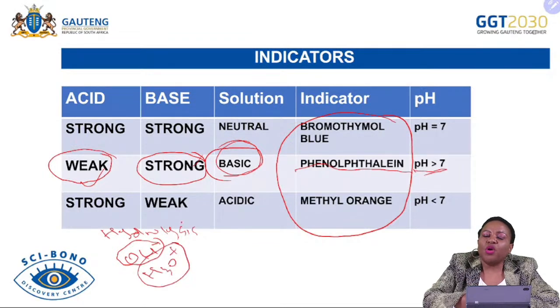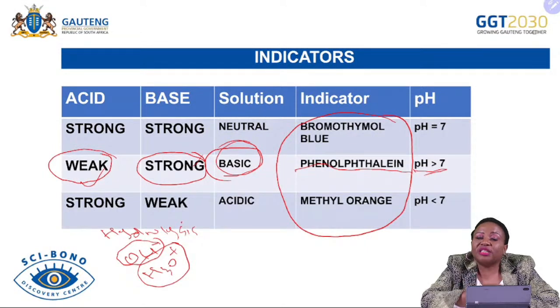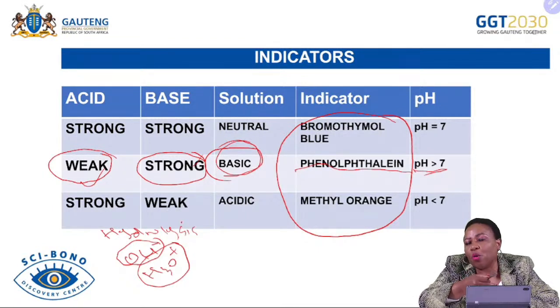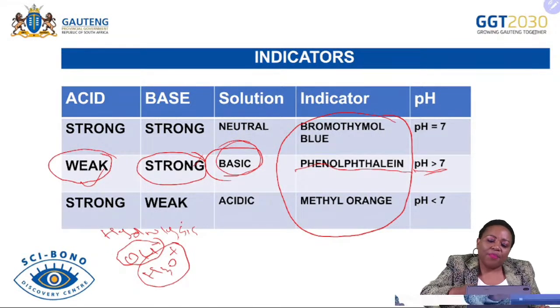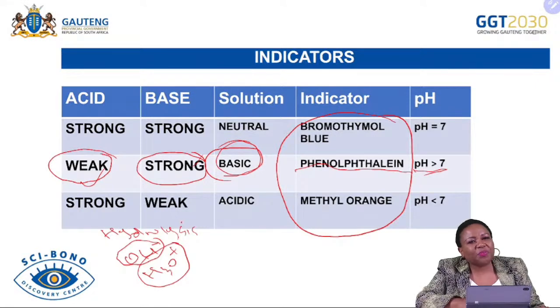So always when you want to check whether a salt is basic or acidic, you just make that salt react with water. When OH minus is part of the products formed, you will know that the salt is basic. And when H3O plus is formed, you will know that the salt is acidic.